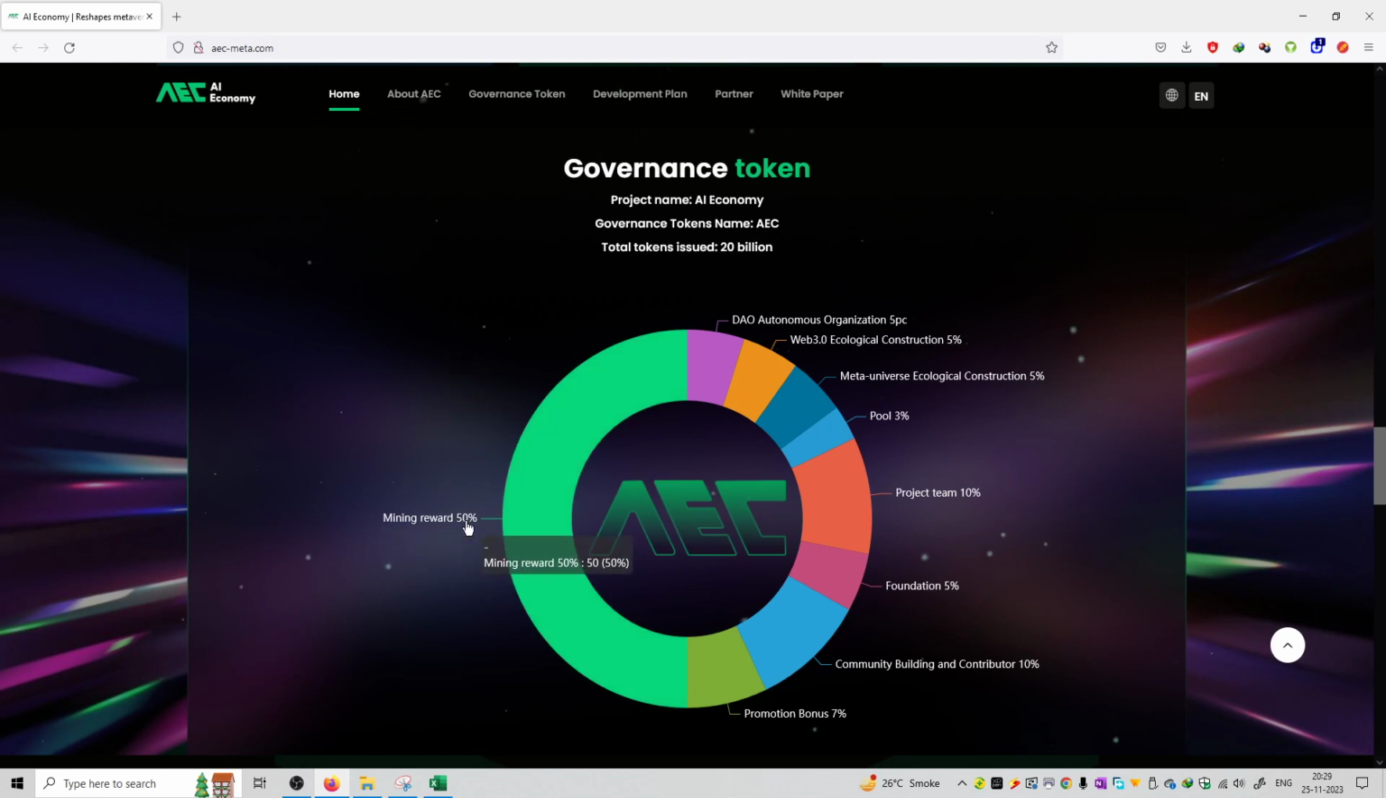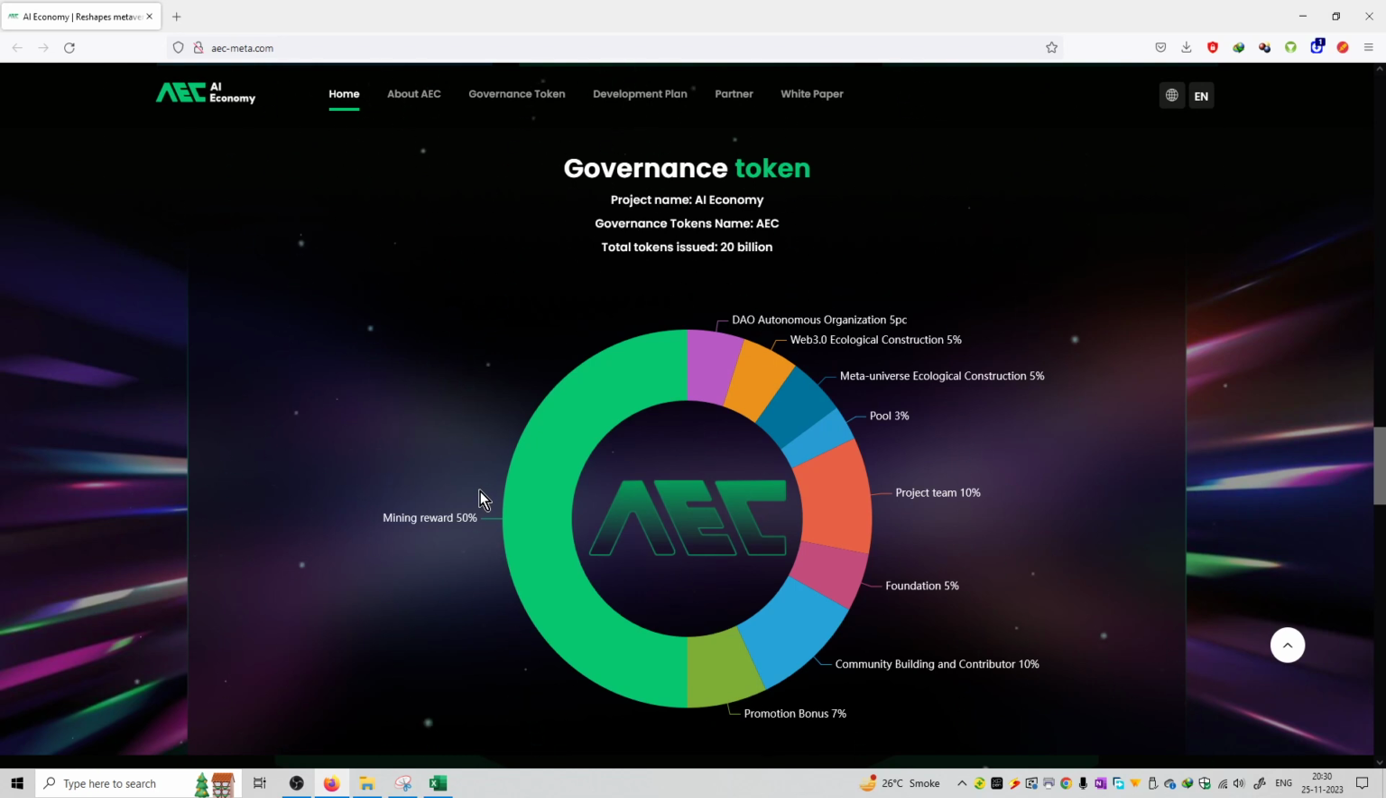Mining reward means that you can download the application on your mobile phone, and then you can start mining this particular coin, that is the governance token of AEC. So once it gets listed on various exchanges, once its mainnet comes, then you can start selling these coins once you have mined the coins in your wallet. So that is step number 1, to install the application and start mining.